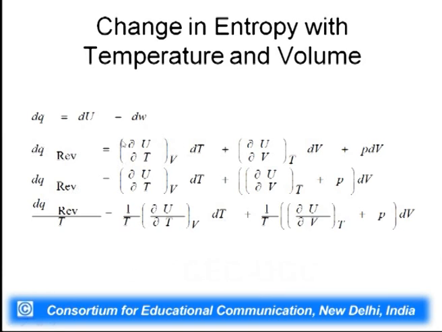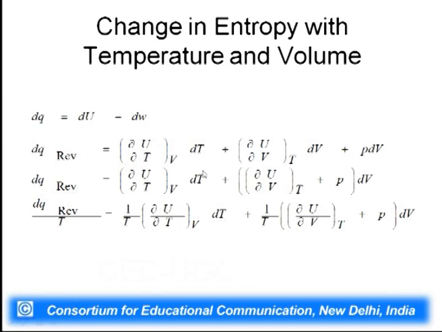So, dq reversible is del U by del T at constant V dT plus del U by del V at constant T dV, and minus dw is equal to plus p dV, which we can only write when it is a reversible process. Since we are calculating dq for a reversible process, we can always write minus dw is equal to plus p dV.